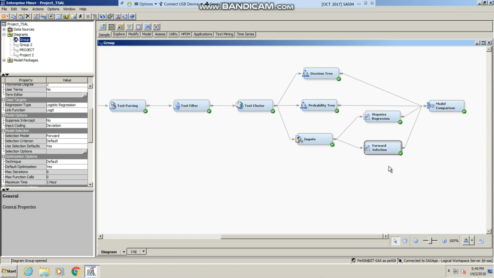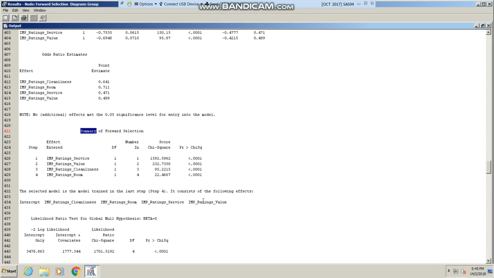In forward selection, the model selects the variable based on the entry significance level. From the results, we can see that ratings location was not added because it did not meet the 0.05 entry significance level. The regression equation for forward selection is the same as stepwise regression.